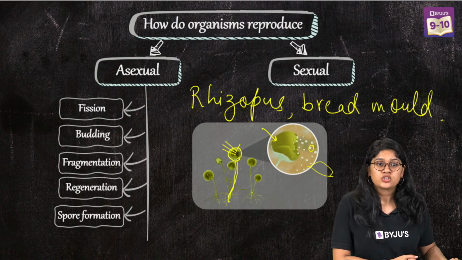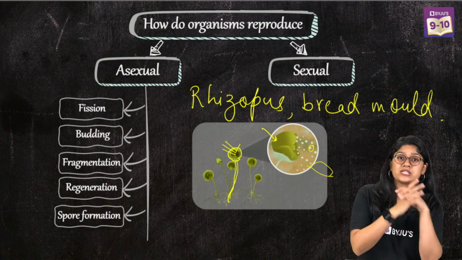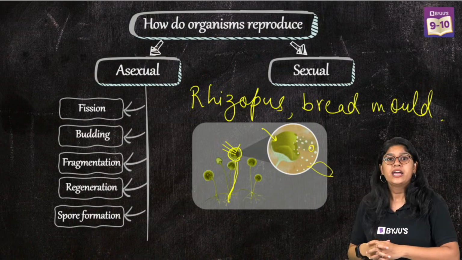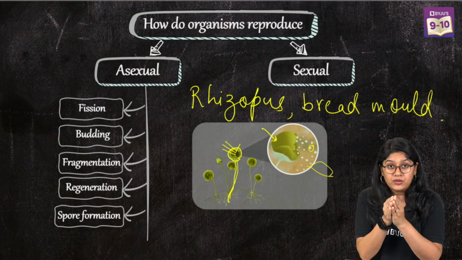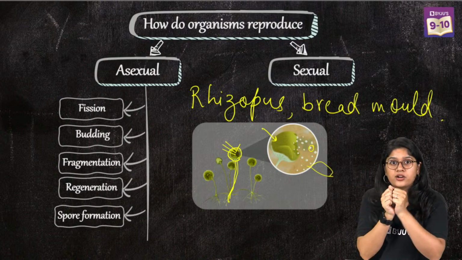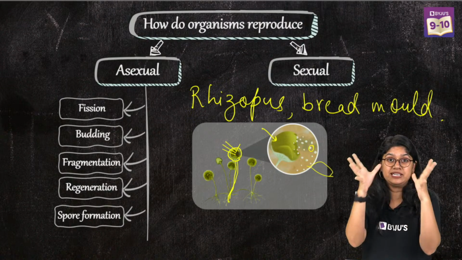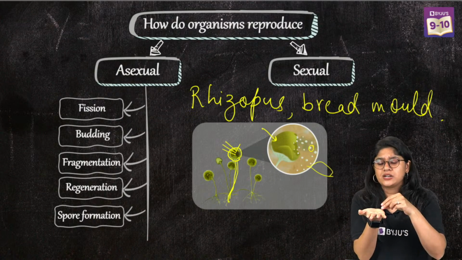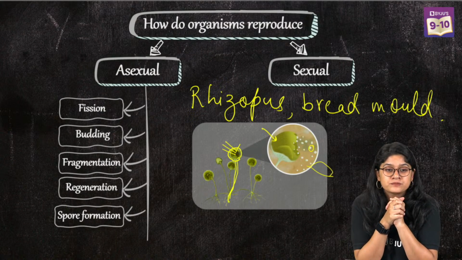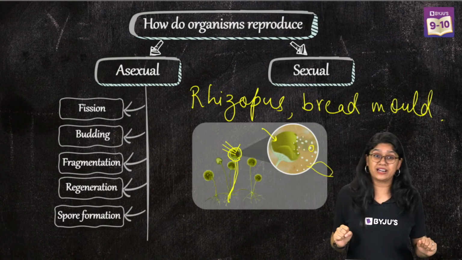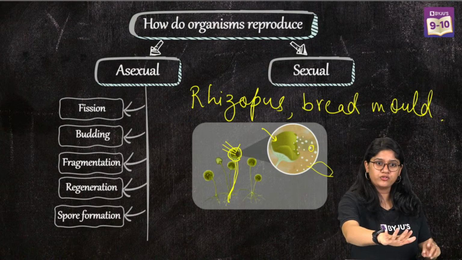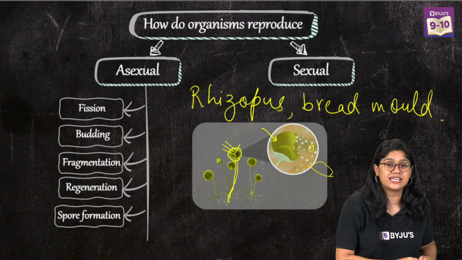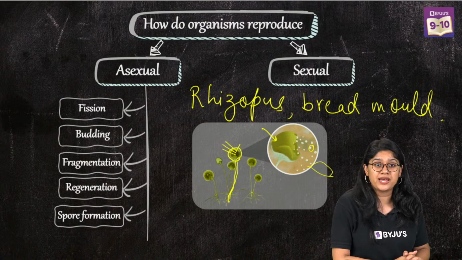Rhizoids. So Aditya, I'm explaining it again. We see spore formation in the rhizopus, also called bread mold. What will happen in the sporangium? These spores are present, and when the sporangium is so full, it will release these spores, and the spores will fall on a moist surface, which will help them to grow. Clear? It happens in bread. I'm sure all of you have seen bread. If you leave the bread out for 2 days, you will see a layer, either a green layer or a little bit of a whitish layer. Yes or no?